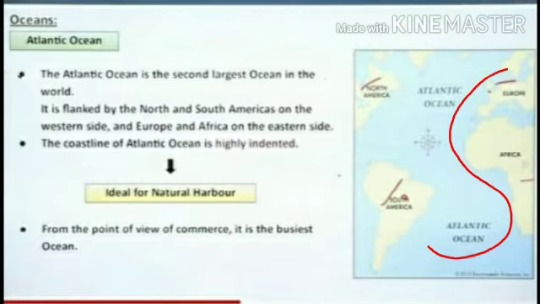And you can see the shape of Atlantic Ocean is S shape. Indented means there are a lot of rocks over there, so natural harbors can be made over here. The advantage of this highly indented coast is we do not have to do more construction. We get a port naturally, and we can bring the ship and park the ship over here in the natural harbor.